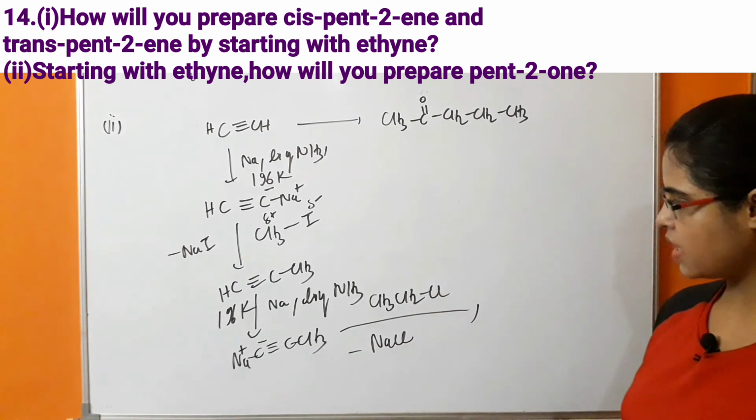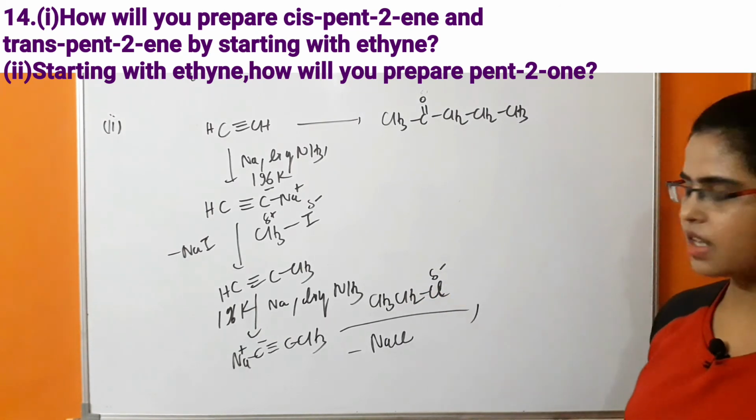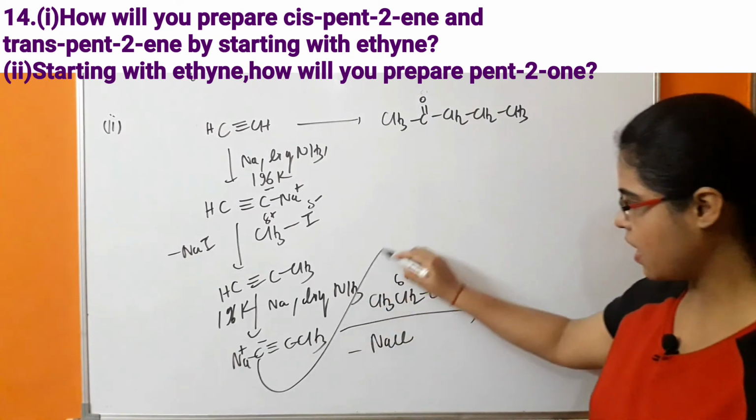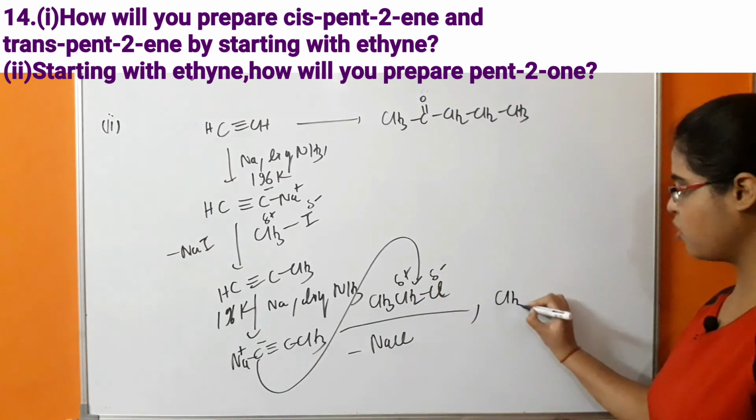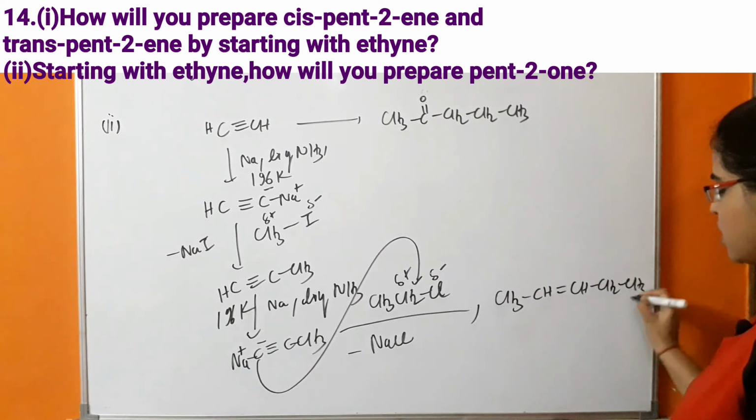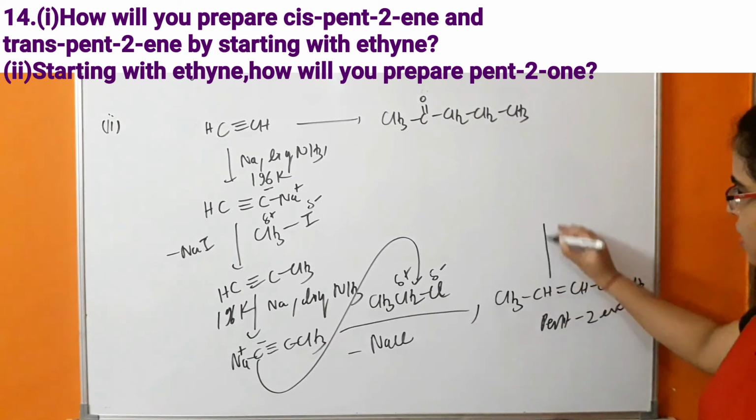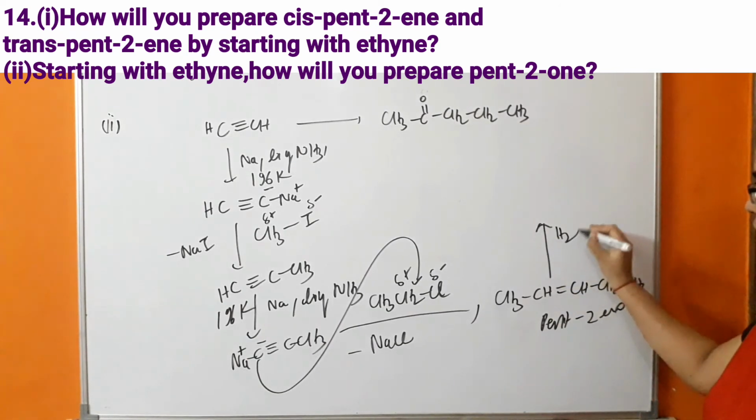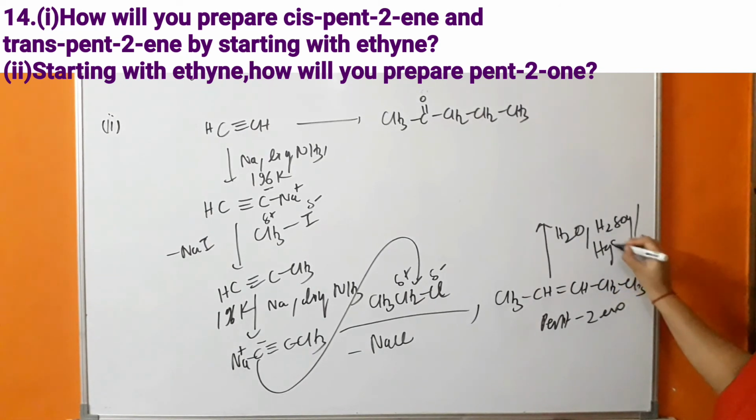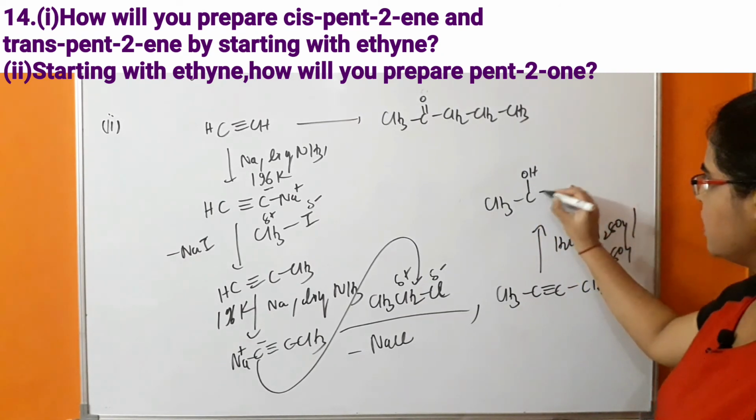And what is happening in this case? There is an electronegativity difference between the Cl and the carbon. Chlorine has a partial negative charge, carbon has a partial positive charge, due to which this carbanion will attack this carbocation. There will be formation of CH3 C triple bond C CH2 CH3, that is pent-2-yne. And further, this pent-2-yne reacts with H2O in the presence of H2SO4, and the catalyst is HgSO4. There will be formation of the enol product.